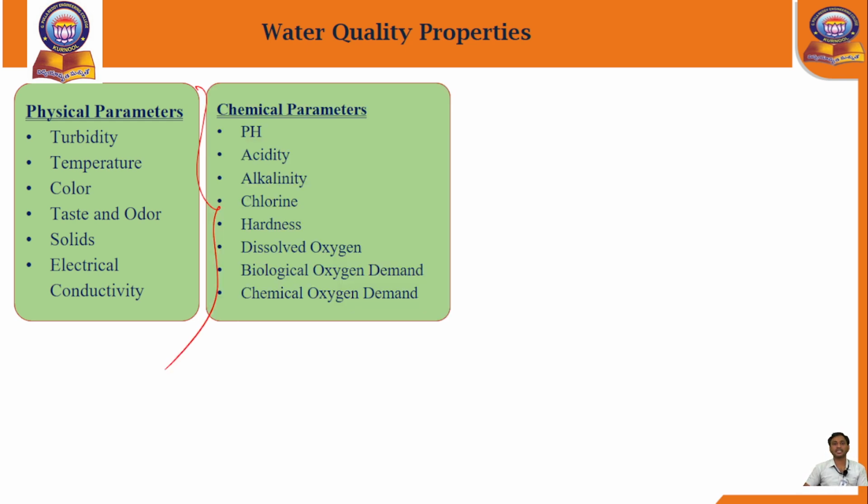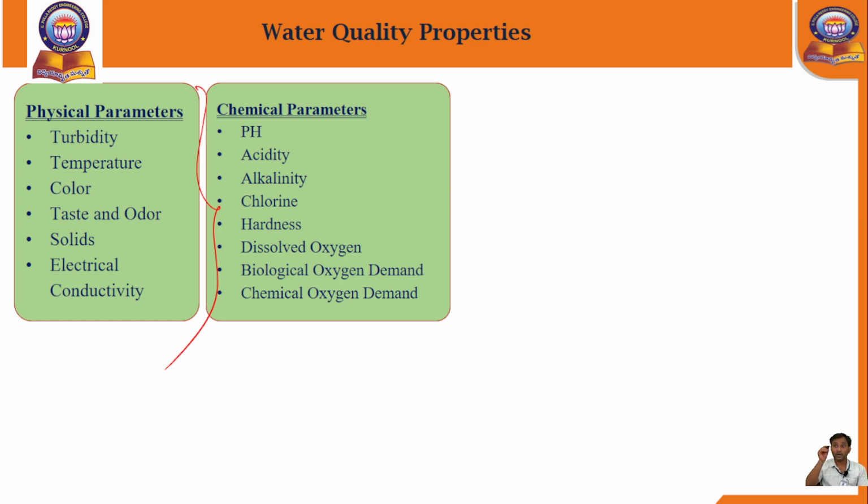Next, chemical parameters: pH level test, acidity test, alkalinity test, chlorine test, and hardness test. And one more thing, fluoride test also we will do. If fluoride contaminants are present in the water, they are very harmful to our teeth. Also dissolved oxygen, BOD, that is biological oxygen demand, and chemical oxygen demand. These are the different types of tests conducted under chemical tests.